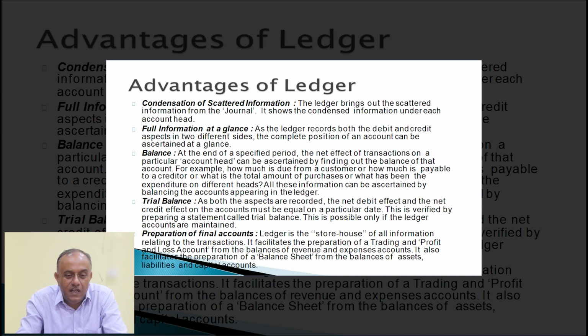And preparation of final accounts, as well as the trading and profit and loss account, is possible only through ledger accounts, because it facilitates the preparation of a trading and profit and loss account from the balances of revenue and expense accounts, which are shown under the ledger. It also facilitates the preparation of a balance sheet to know the position of assets and liabilities from the balances of asset, liability and capital accounts, which are prepared under the ledger.